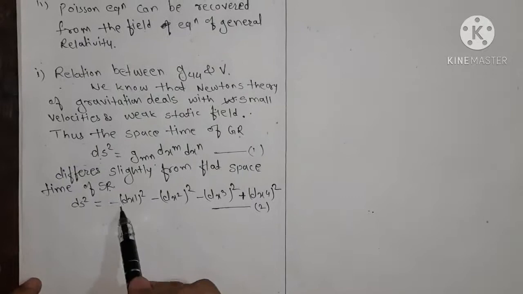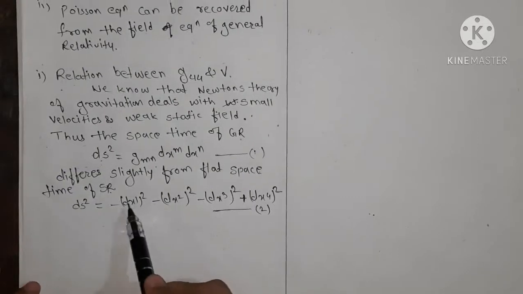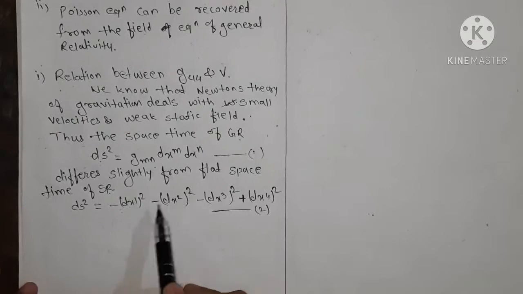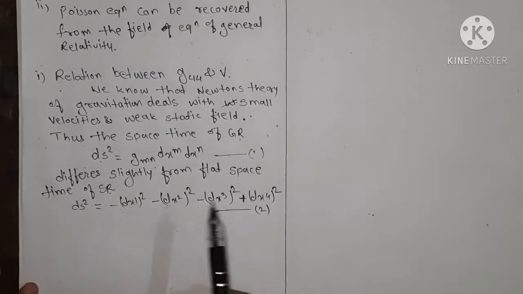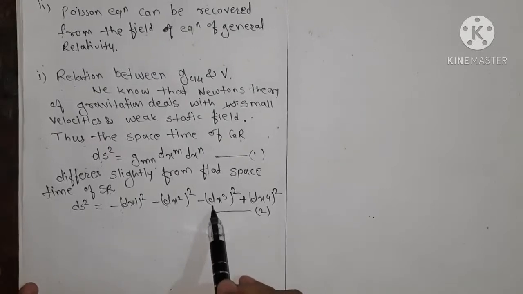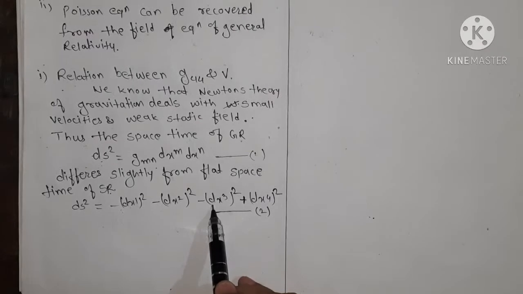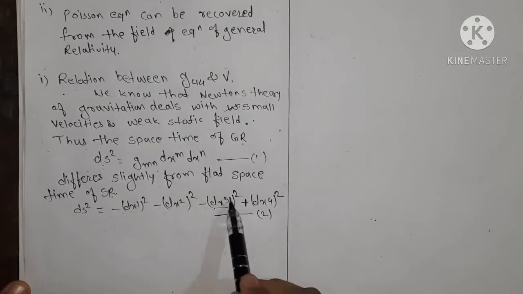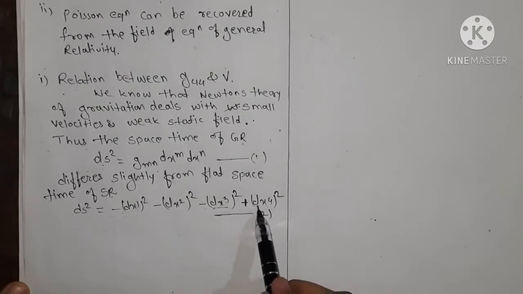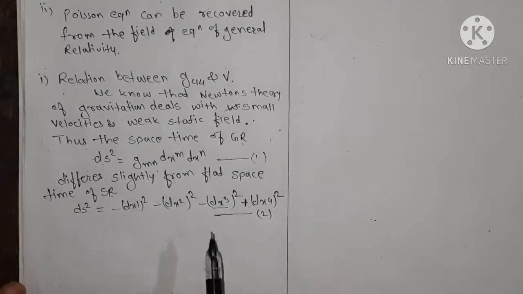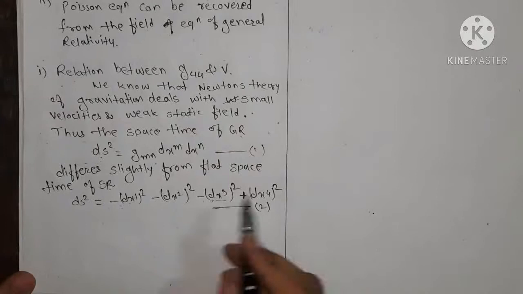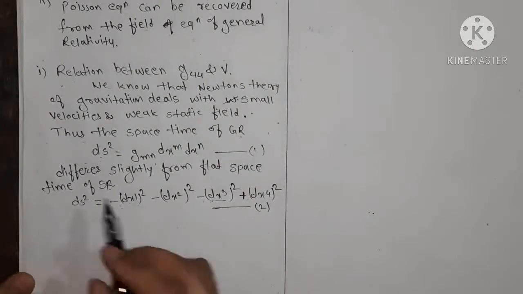As we compare here, g11 is the coefficient of dx1 square, g22 is the coefficient of dx2 square, which is equal to minus 1. g33 equals minus 1, which is the coefficient of dx3 square, and the coefficient of dx4 square is 1.